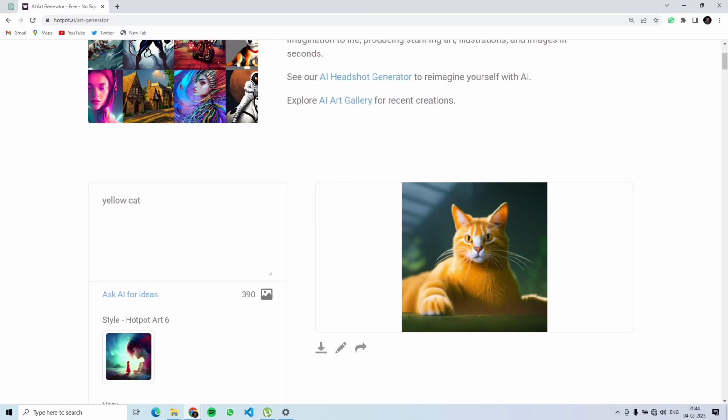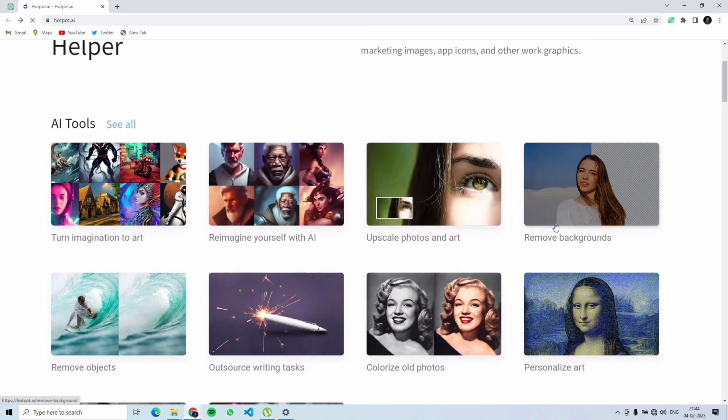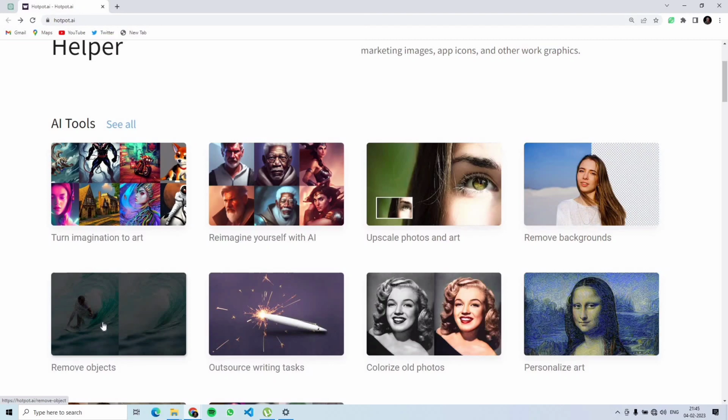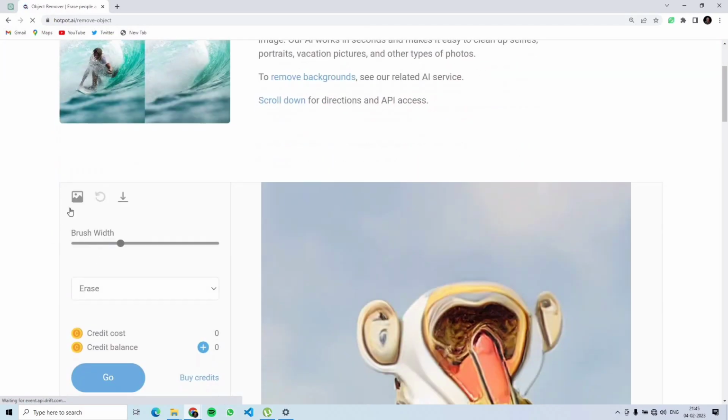Wow, this is it, a yellow cat. Yellow right here, this is yellow. I don't know much about colors, but that is it. So you can also do different tasks like removing backgrounds or removing objects. So you can try these different options. For me, I'll click on remove objects, and here you'll click on the image icon here.